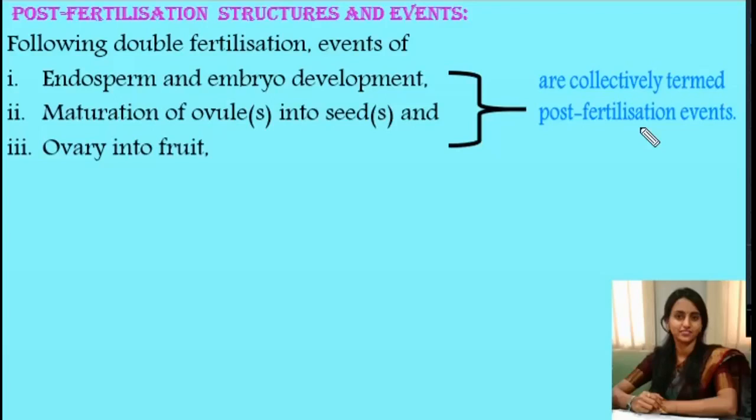Now this primary endosperm cell divides repeatedly and forms triploid endosperm tissue. The cells of this triploid endosperm tissue are filled with reserve food materials and are used for the nutrition of the developing embryo. There are two methods of endosperm development.